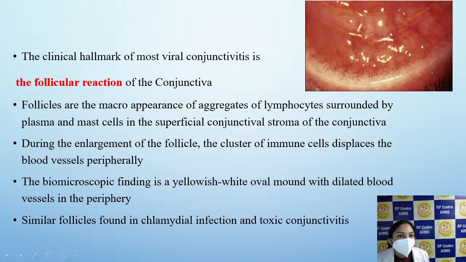The clinical hallmark of most viral infections is a follicular reaction of the conjunctiva. What are these follicles? These are the macro appearance of aggregates of lymphocytes surrounded by plasma and mast cells in the superficial conjunctival stroma. These lymphocytes and immune cells displace the blood vessels peripherally, and what we will see is a yellowish white oval mound with dilated blood vessels in the periphery.